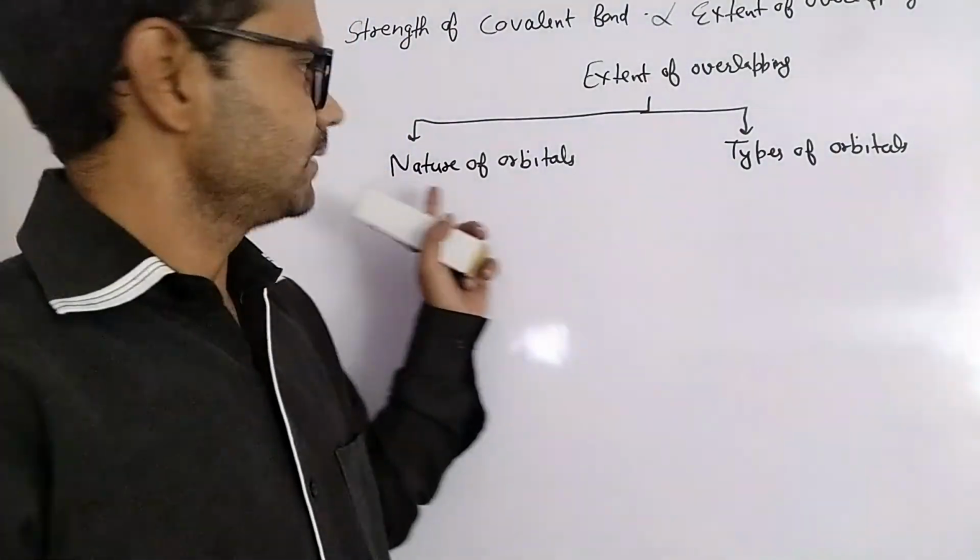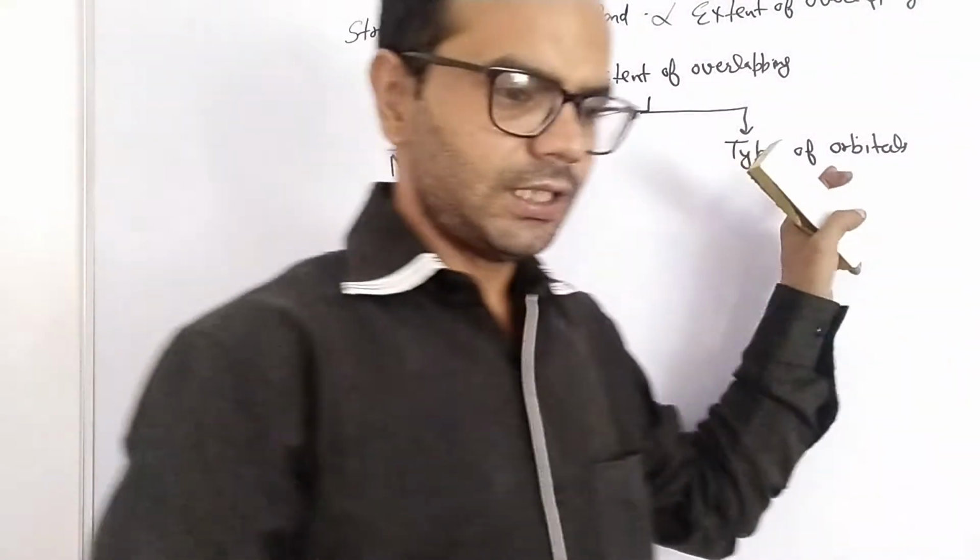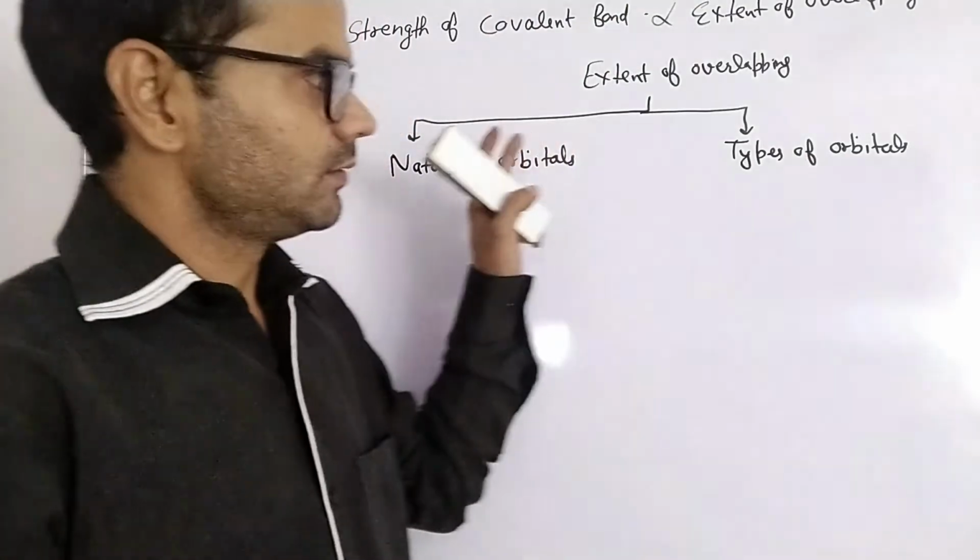First is nature of orbitals. Second is types of orbitals.